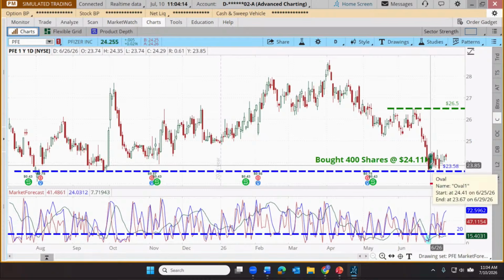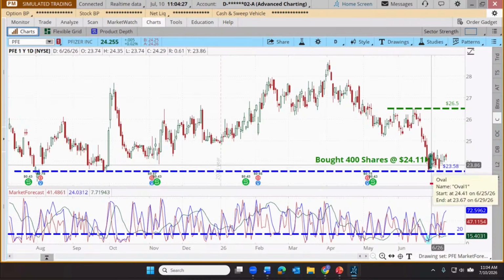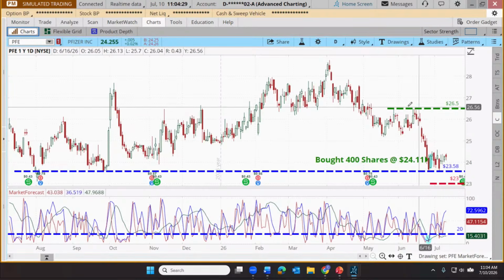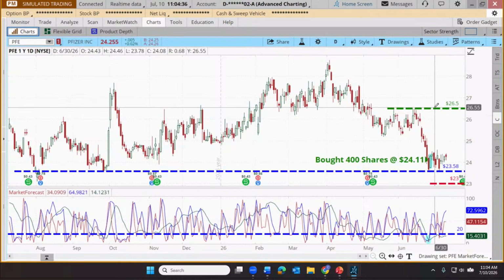So we took an entry right here on this big white candle day. Looks like we were right at a support level, and that support level really stretches back through almost the entirety of the last 12 months. So we have a plan in place to take profits if we're able to rise back up to previous highs at 26.50. We have a sell order in to take us out of that position if we can realize those gains.